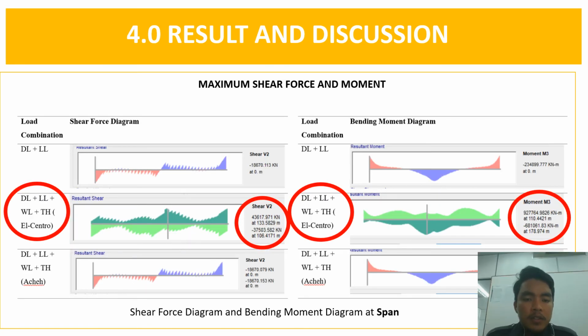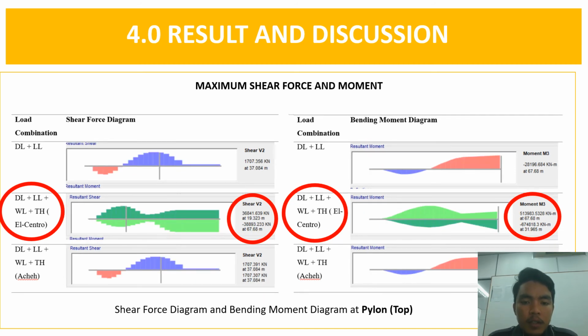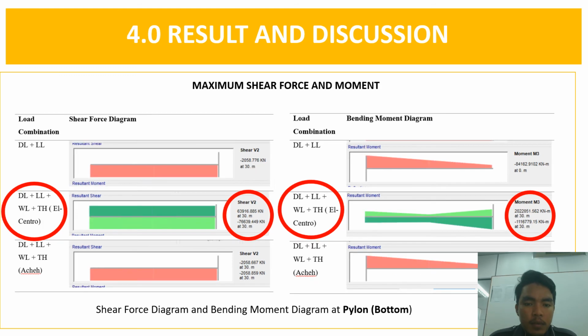This is the maximum shear force and moment obtained from this analysis. It shows the maximum shear force and moment at the span. This one represents the maximum shear force and bending moment diagram for the pylon at the top part. Here is the maximum shear force and bending moment diagram for the bottom part of the pylon.